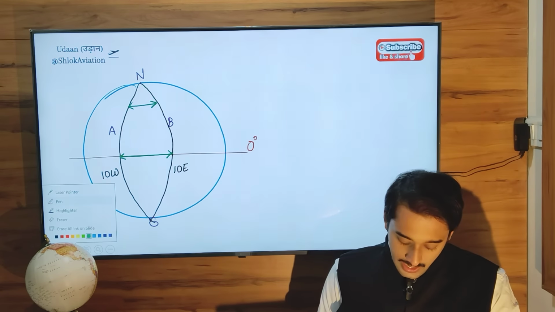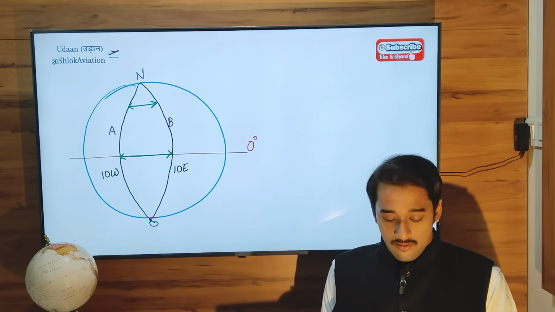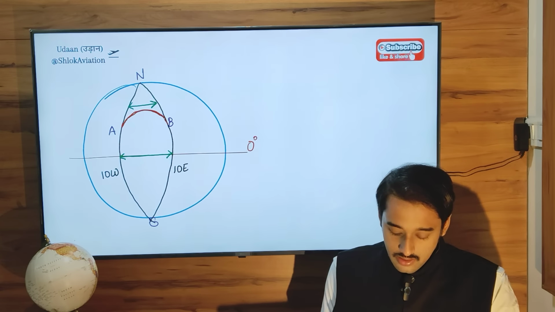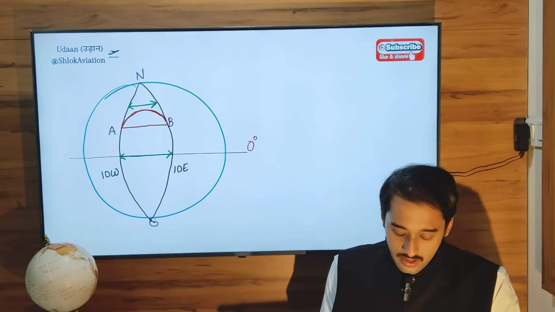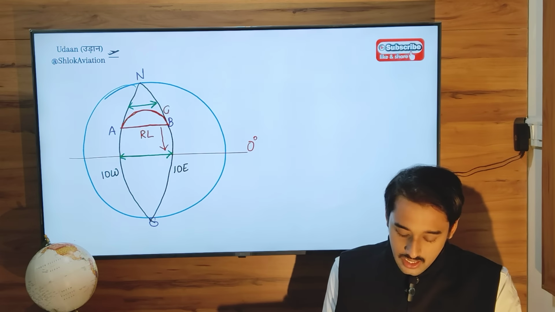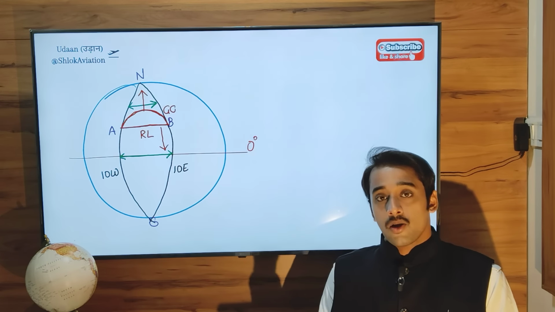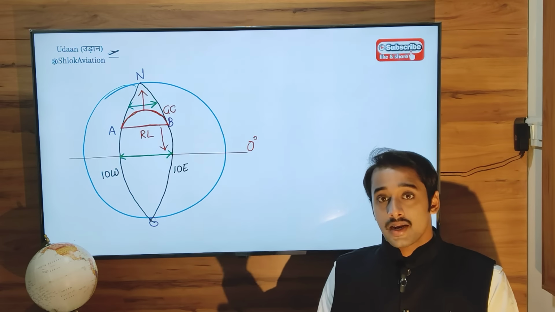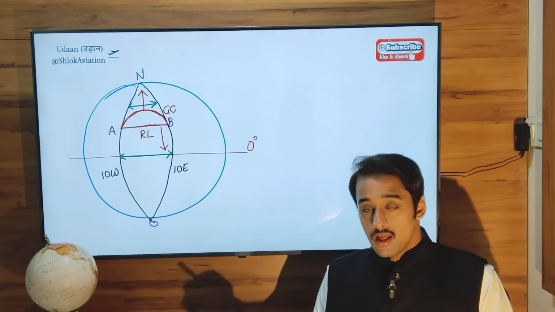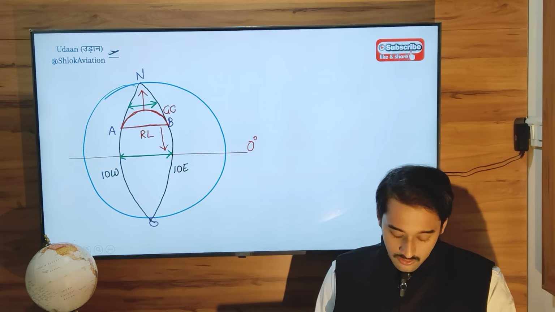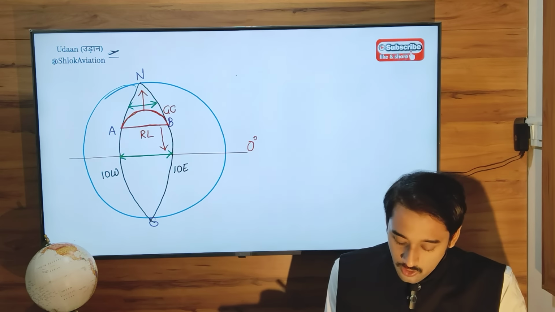So connecting these two points A and B, a great circle will always pass through the nearest pole like this, okay, shortcut, but a rhumb line will be towards the equator. So this is your rhumb line which is closer to the equator. This is your great circle which is closer to the north pole. So the tendency of a great circle is always towards the nearest pole. For a rhumb line, it is always towards the equator. Okay, remember that.